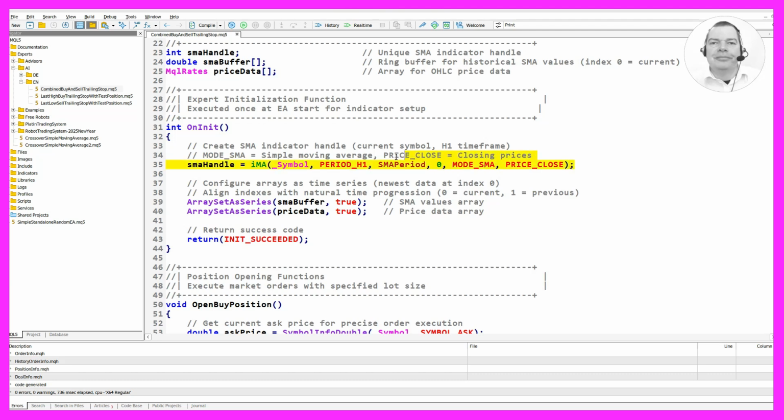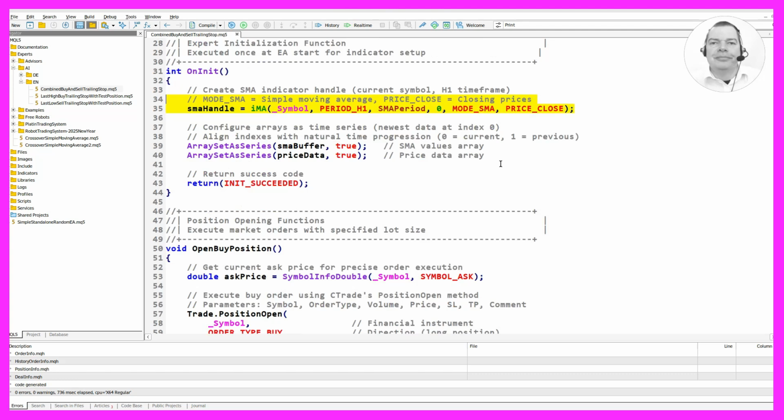We create an SMA indicator handle for the current symbol and H1 timeframe using the simple moving average mode and closing prices. We configure the arrays as time series to align indexes with natural time progression, with the newest data at index 0. The function returns a success code.